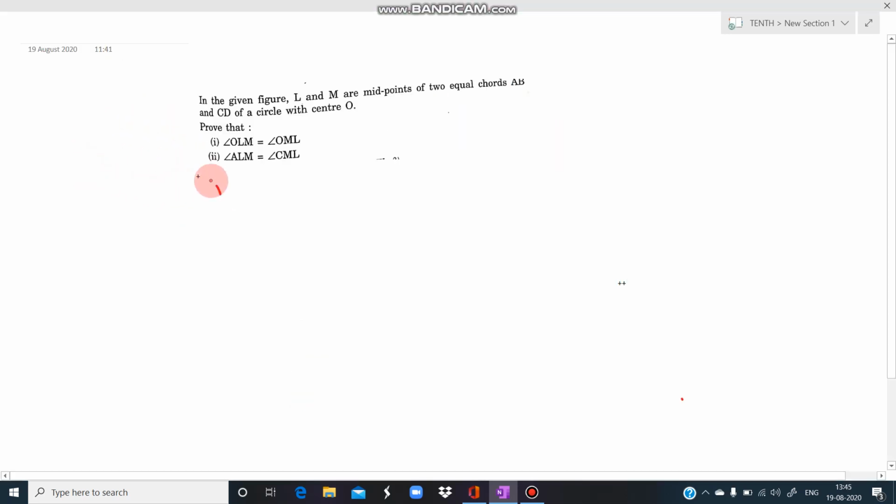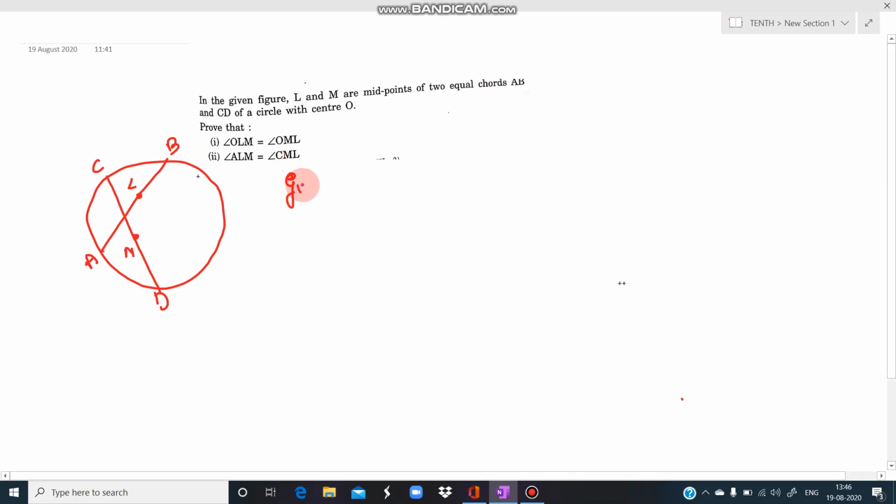Here students, come to this question. The figure is not given. Let me first of all draw the figure. What is the figure here? In this figure there are two chords. There is a chord AB, and the chord AB has been drawn like this. This is A and this is B, and then there is a chord CD. This is C and this is D. Then we are given that L is the midpoint of AB, M is the midpoint of CD. So here it is given. What is given here? Let us write it down.